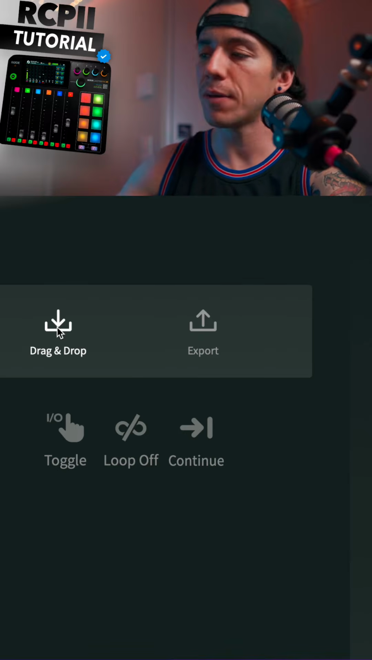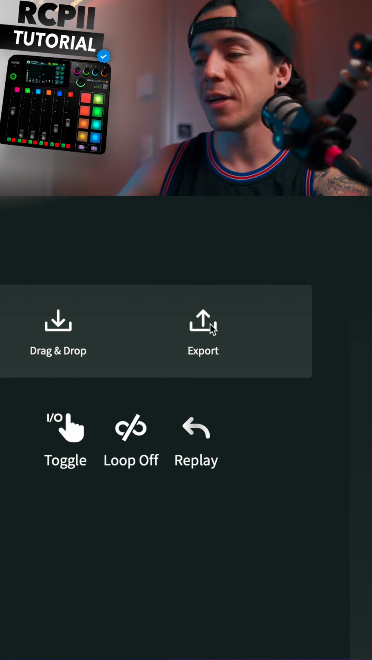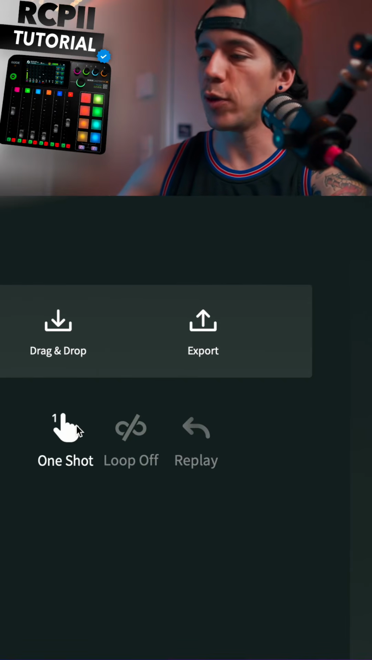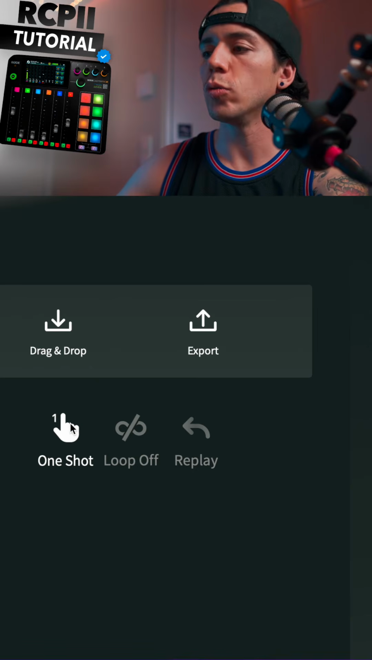And if you did something that you like, that you're proud of, you can just come here and export, and you can change as well how you want to control when you press. You can do loop on, loop off, replay, continue, toggle, hold, or one shot.